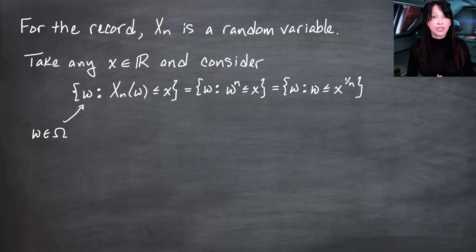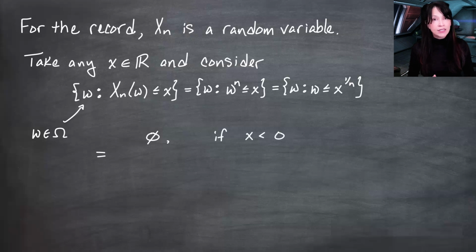We have some cases to consider here. x is any real number, and if x is negative, then this omega less than or equal to a negative, actually, let's go back to this set. The set of omegas for which omega to the n is less than or equal to a negative number. None of them, because the omegas here are coming out of the interval from 0 to 1 inclusive. So this is going to be the empty set.